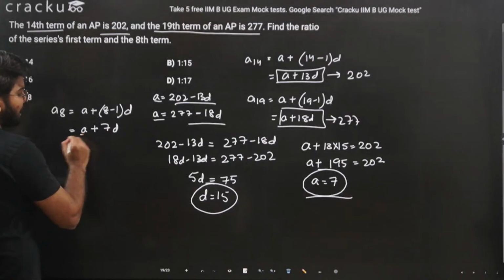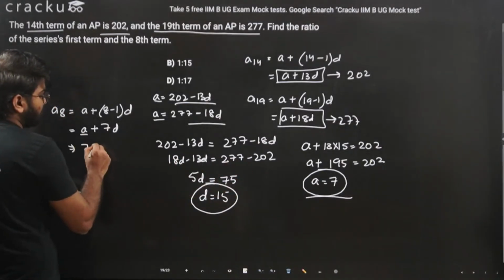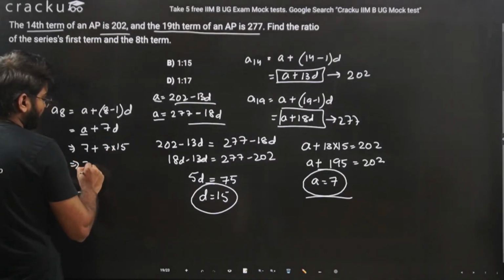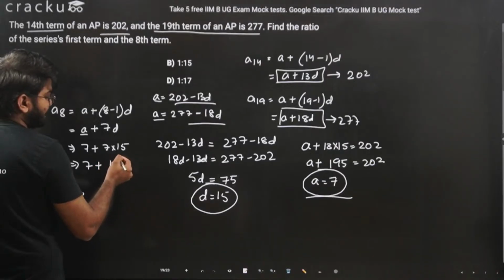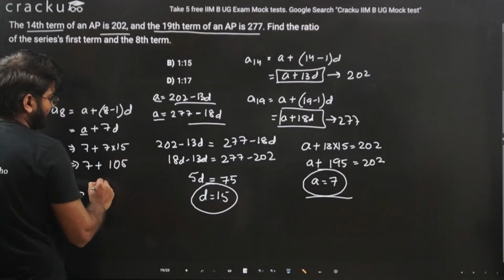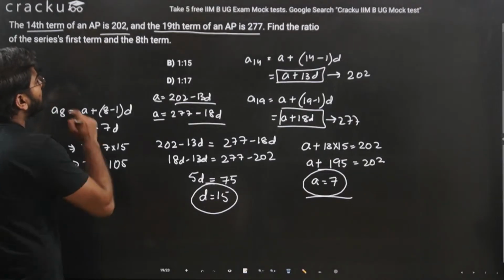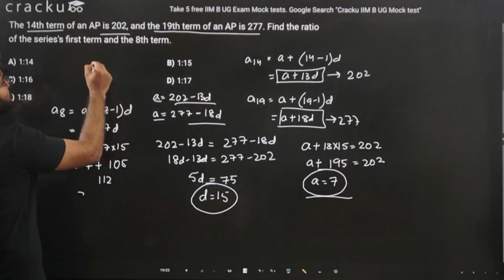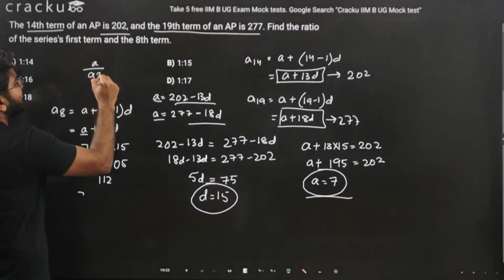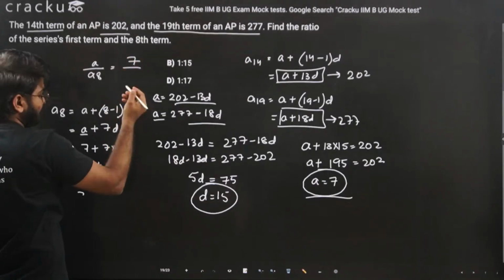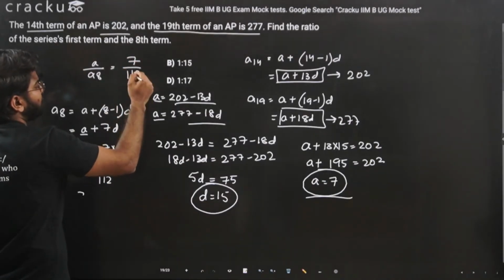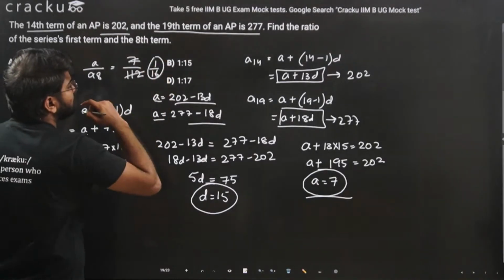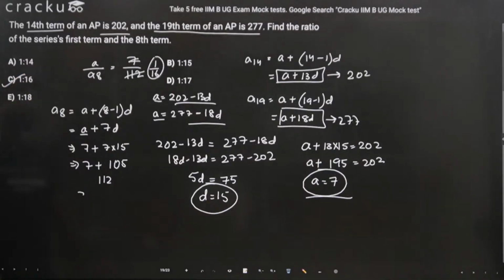The value of A is 7 plus 7 into 15, which is 105, so 112. We are asked the ratio, so first term over A8 is 7 divided by 112. If you divide, this will be 1 over 16. So the answer has to be option number C.